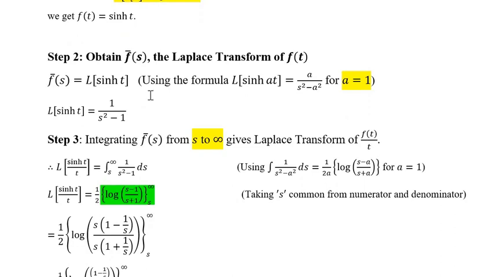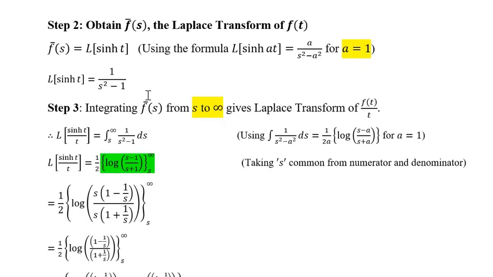Laplace of sin ht, by the basic formula, Laplace of sin h at is equal to a upon s square minus a square, where a is equal to 1, will give Laplace of sin ht is equal to 1 upon s square minus 1. So f bar s has been obtained.